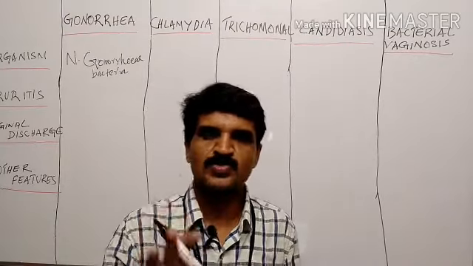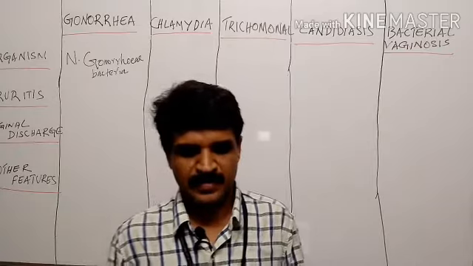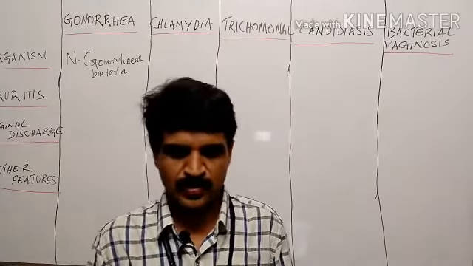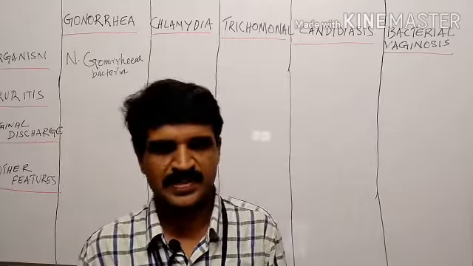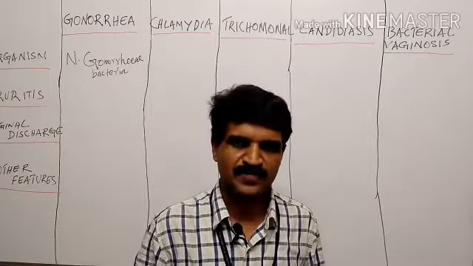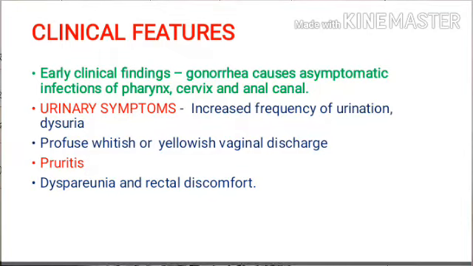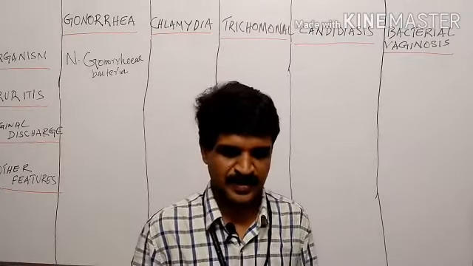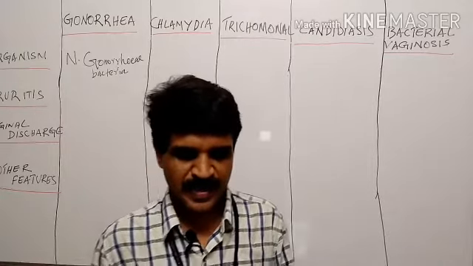So it is not limited to the female sex organs. Primarily it affects the urogenital organs. It also affects the mouth, tonsil and pharynx, and sometimes it metastasizes to other parts of the body. So what are the clinical features of gonorrhea? We can see the early clinical findings. Most of the patients are asymptomatic. Actually, this is the most common STD worldwide, especially in developing countries like India. Still, it is the most common STD, but most of the patients are asymptomatic.